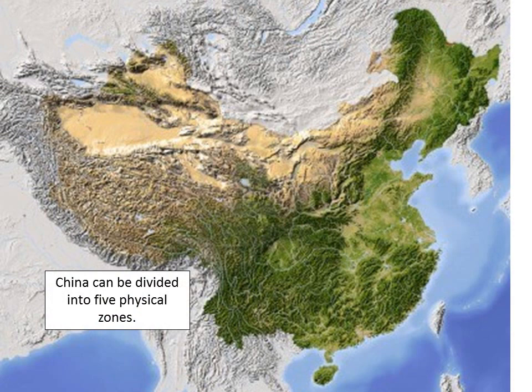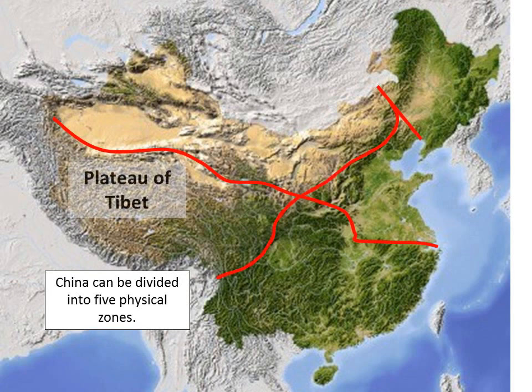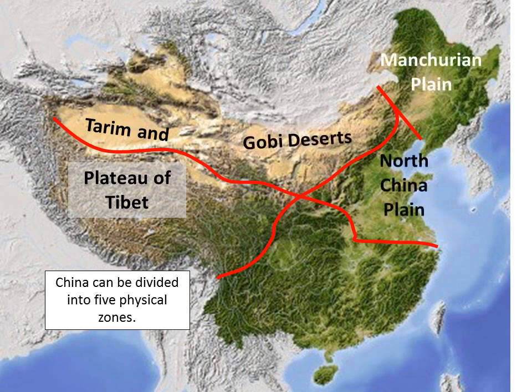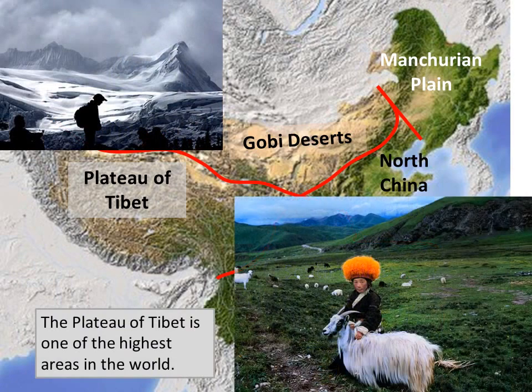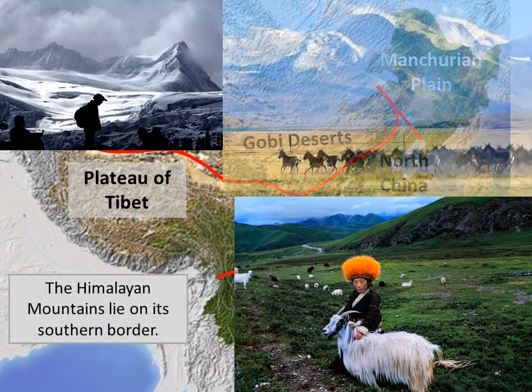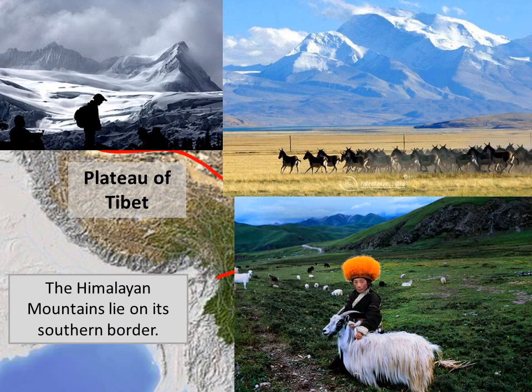So China can be divided into 5 physical zones. We have the Plateau of Tibet, the Tarim and Gobi Deserts, the Manchurian Plain, the North China Plain, and South China. Okay, let's start with the Tibetan Plateau. The Plateau of Tibet is one of the highest areas in the world. The Himalayan mountains lie on the southern border.